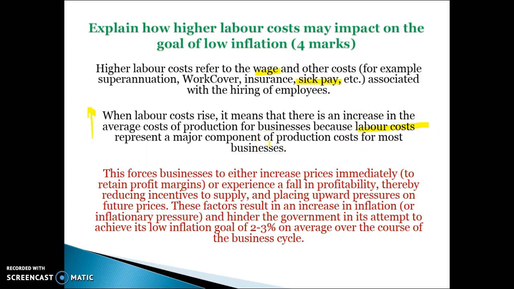So when they rise, it leads to higher costs of production throughout the economy. This forces businesses to increase their prices, otherwise their profits will fall, and therefore reduces incentives to supply and places upward pressure on prices. These factors result in an increase in the rate of inflation and can therefore hinder the government's attempt to achieve low inflation of 2 to 3% on average over the course of the business cycle. So 1 mark for being able to link it to the goal of low inflation, 1 mark for explaining what labour costs are, 1 mark for explaining that higher labour costs will lead to general rises in production costs, and 1 mark for linking that to the willingness of firms to supply, and that leading to higher prices as well.